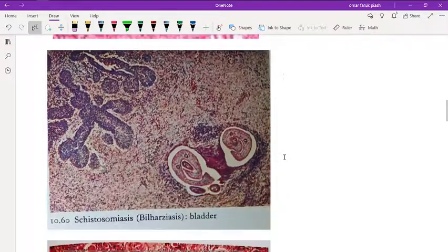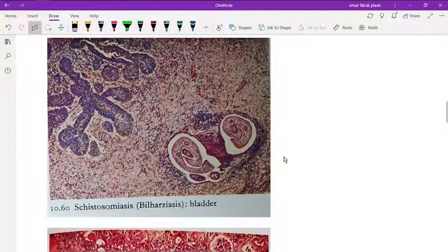Now this is the picture of schistosomiasis, bilharziasis. Schistosoma infection in the bladder is called bilharziasis, and Schistosoma haematobium infection can cause squamous cell carcinoma of the bladder.